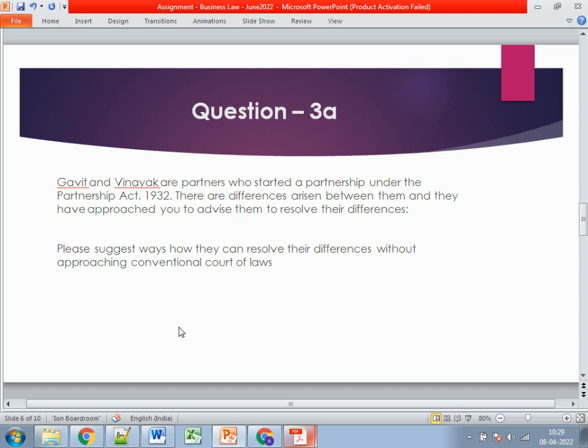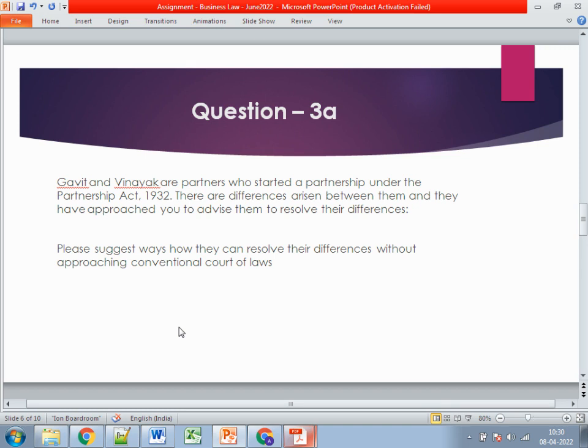Okay. Now going to the third question. In 3A, the question is: Gavit and Vinayak are partners who started a partnership under the Partnership Act 1932. Differences have arisen between them, and they have approached you to advise them. Please suggest the ways how they can resolve their differences without approaching conventional courts of law. So first of all, there are two things being covered. The first one is the Partnership Act, and the second one is how to resolve the differences without going to the conventional courts of law.